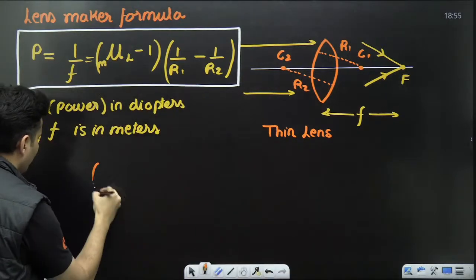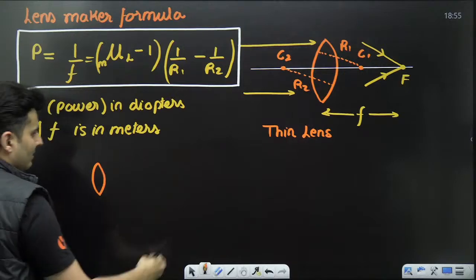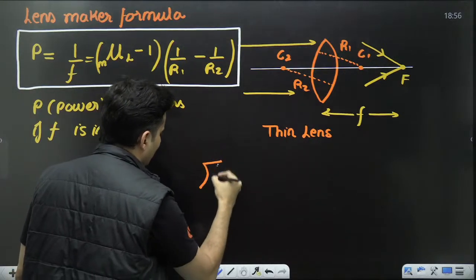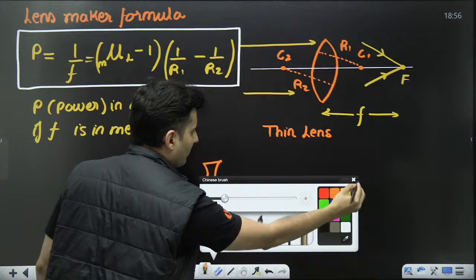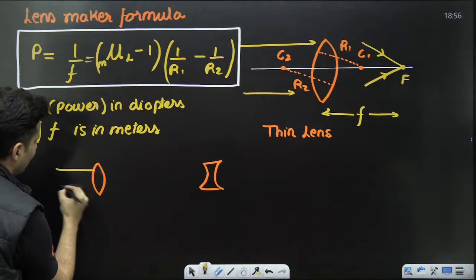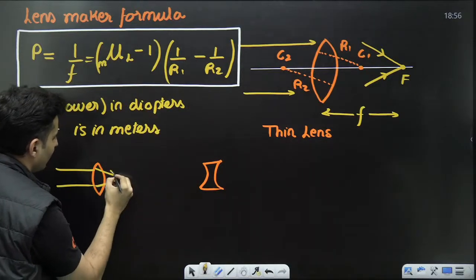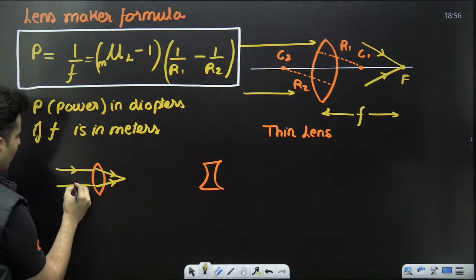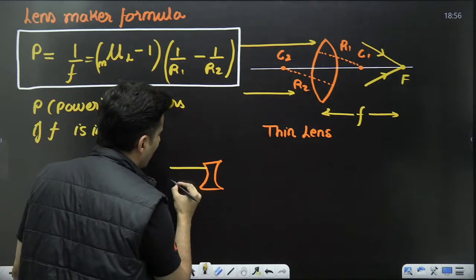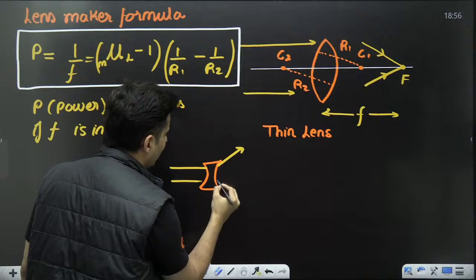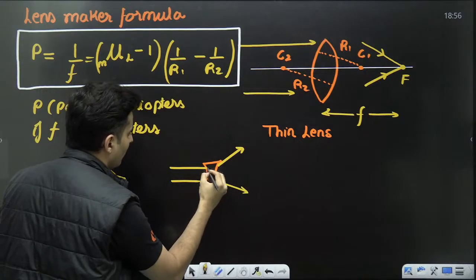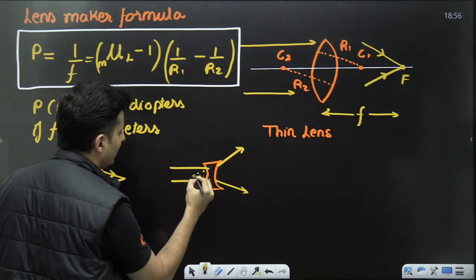If you take a normal convex lens versus a concave lens, you will see in the convex lens the rays meet over here. In case of a concave lens, the rays appear to diverge from a point and you will have to extend them behind.